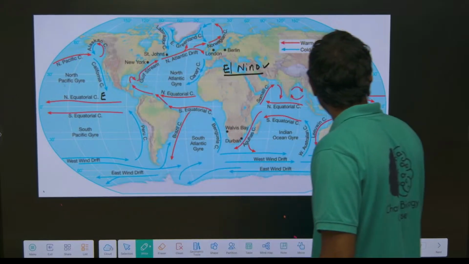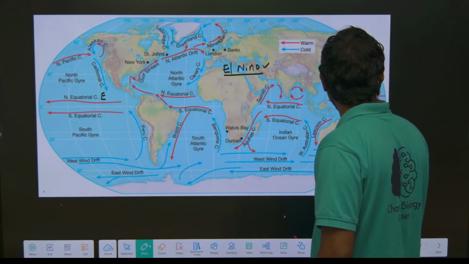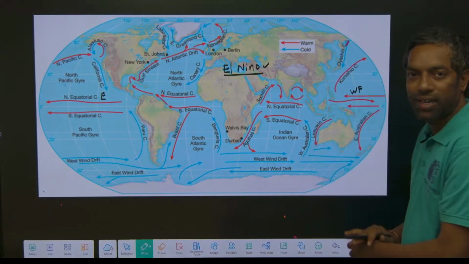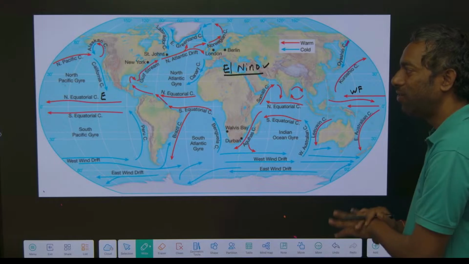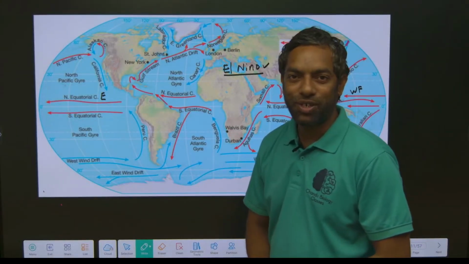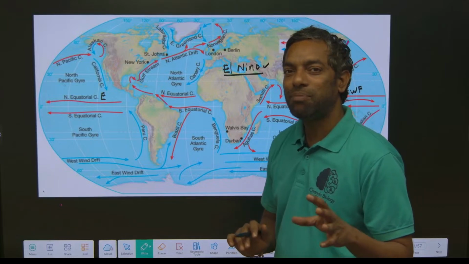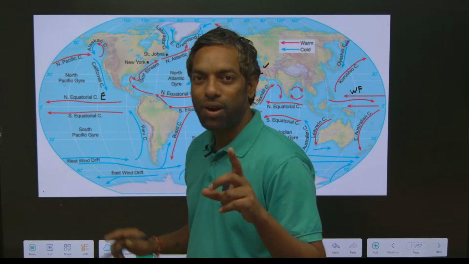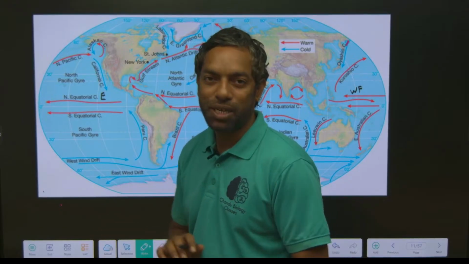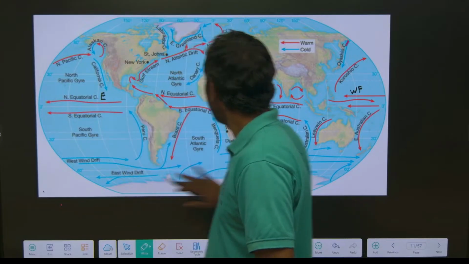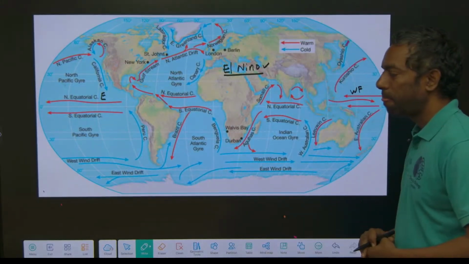This is West Pacific. We are thinking this is the east, right? No, east is this, in the Pacific Ocean. In the Pacific Ocean mainly, the cold and hot currents take place. So East Pacific area, West Pacific area.